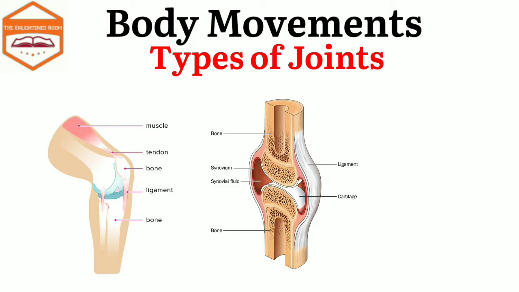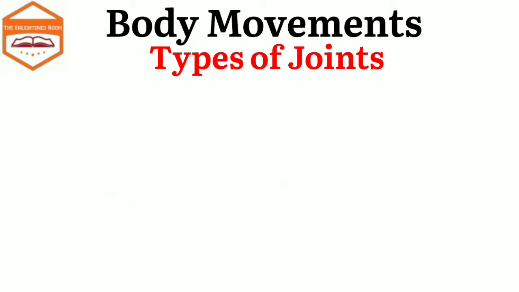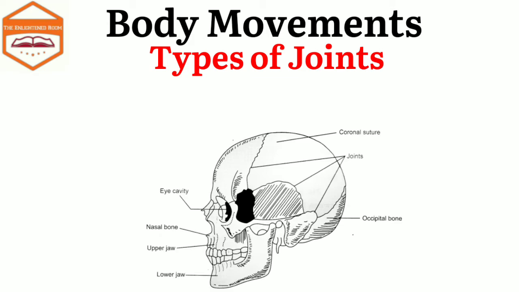This cartilage is also present in other parts of the body, for example in the upper part of the ear and in the front part of the nose. Now there are various types of joints. Number 1 is immovable joints, which are also known as fixed joints. These joints do not allow any movement between the bones.